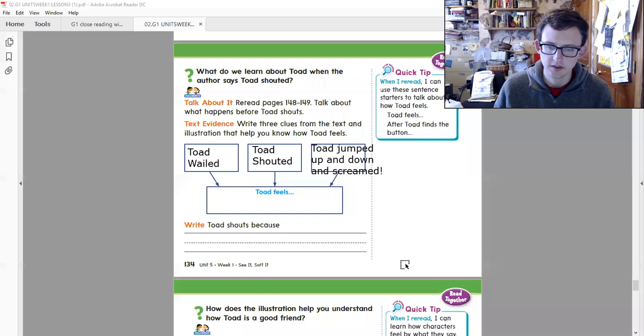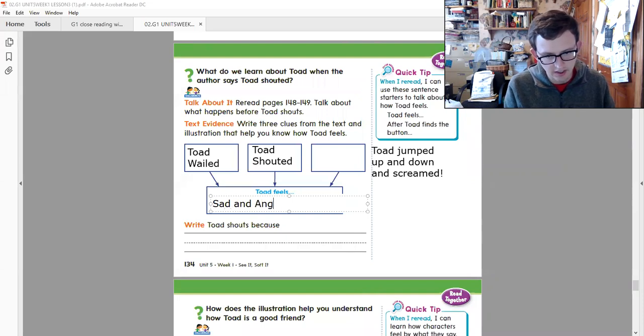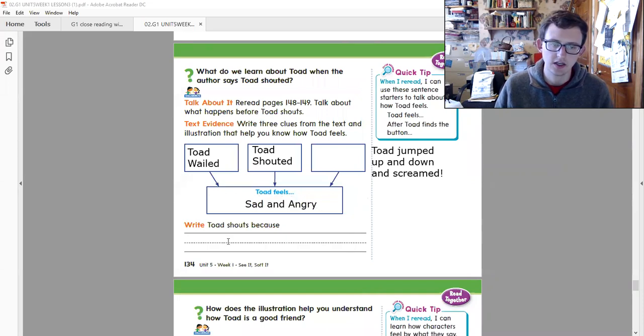So let's move this over here. Okay, so we can see that by reading these pieces in the story, we can see that Toad feels sad and angry, right? Toad feels sad and angry.